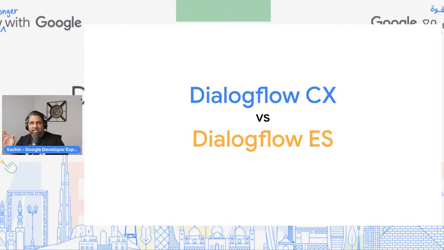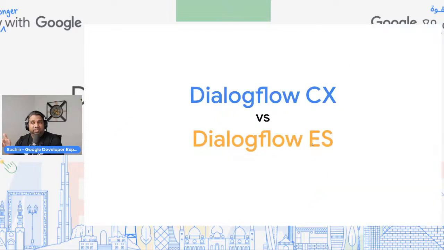Dialogflow ES and CX pricings are different, so make sure that you go and check the pricing for each of those. Of course, the CX pricing is a little higher than Dialogflow ES Essentials, but both of them provide you with free credits for you to try out and see how much you can build on top of these and what the cost would look like.